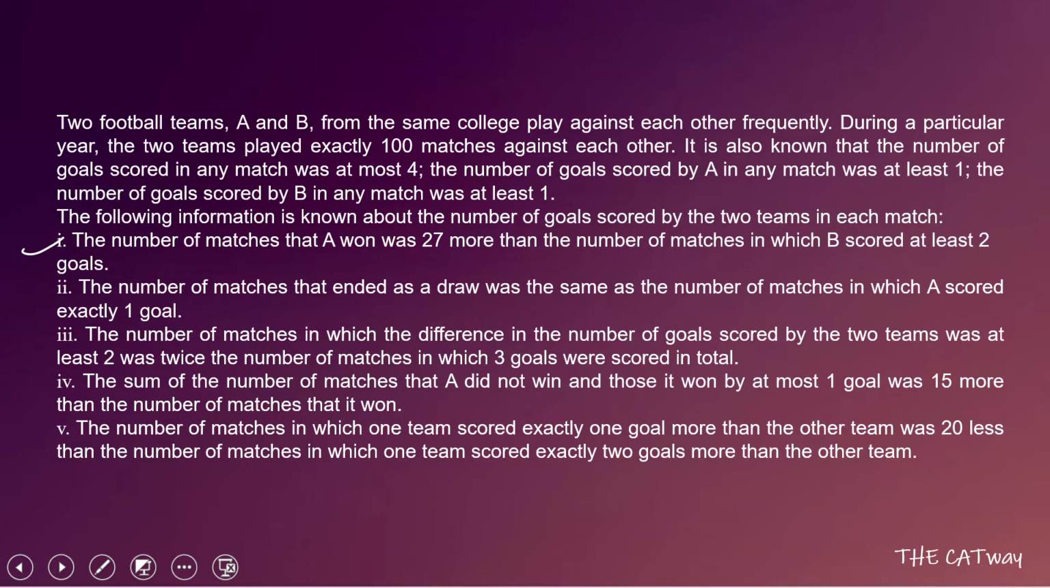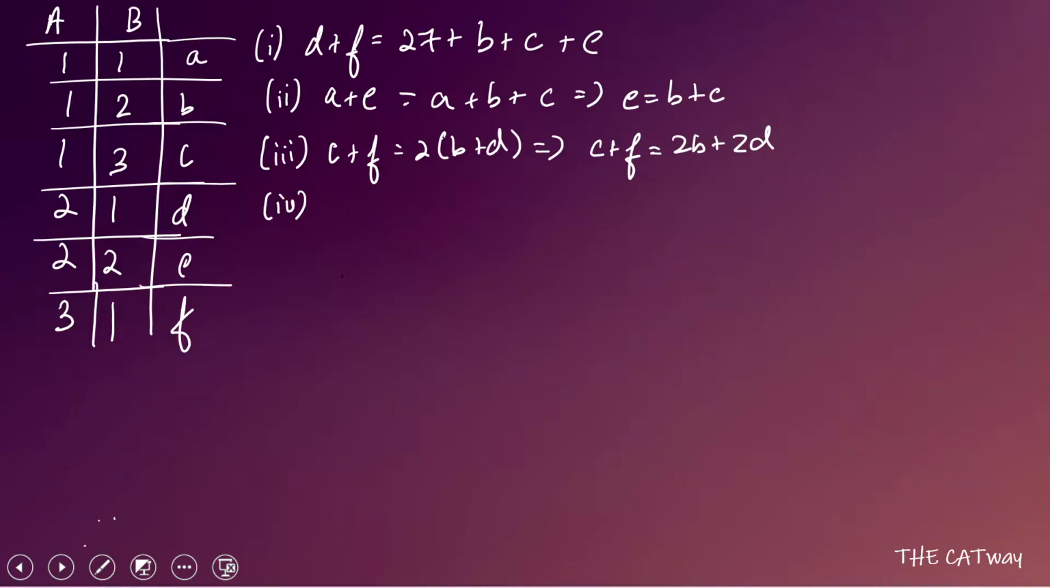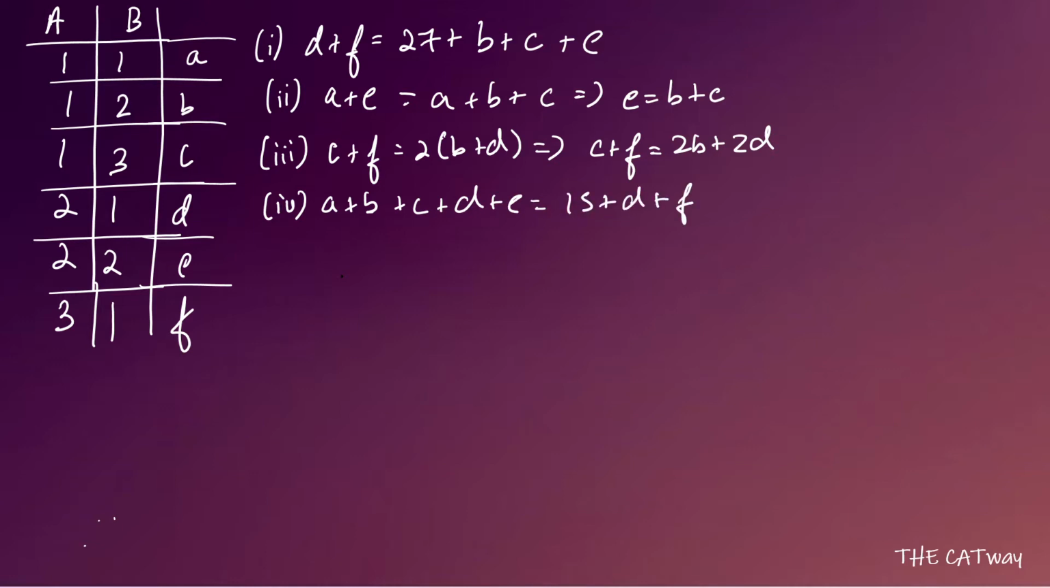Okay, coming to the fourth statement, let's read that out. The fourth statement says that the sum of the number of matches that A did not win and those it won by at most 1 goal was 15 more than the number of matches that it won. So from the fourth, what we can see is that A plus B plus C plus D plus E is equal to 15 plus D plus F, or we can write it as A plus B plus C plus E is equal to 15 plus F.